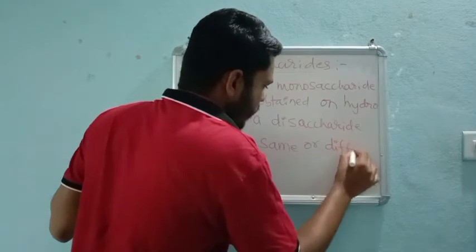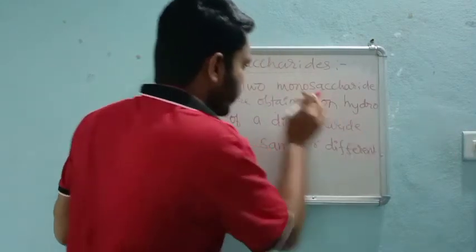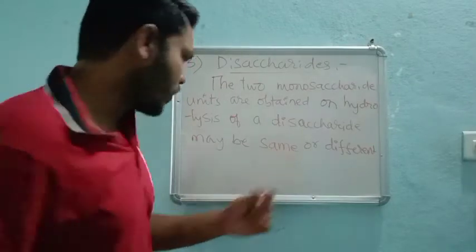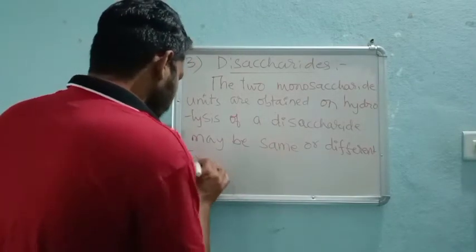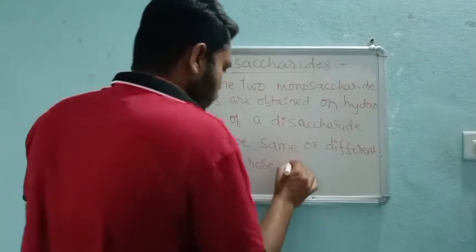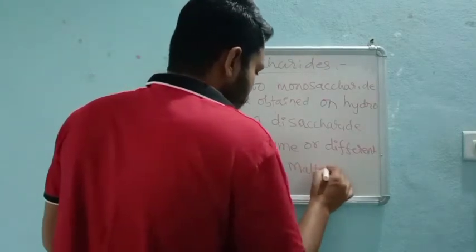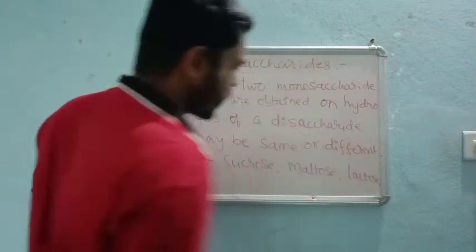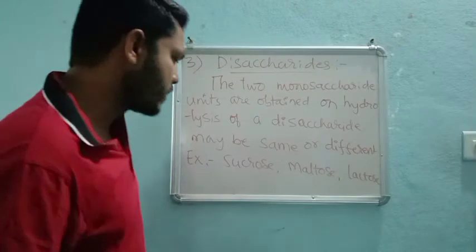For example, sucrose, maltose and lactose. These are the three very important disaccharides.